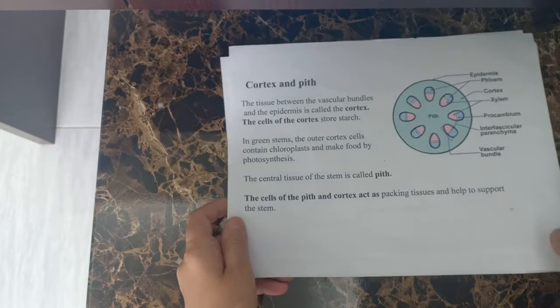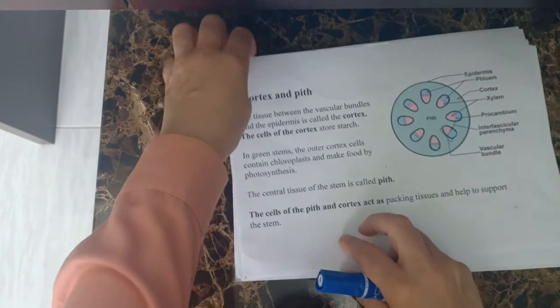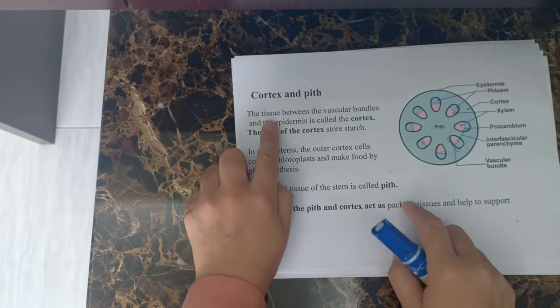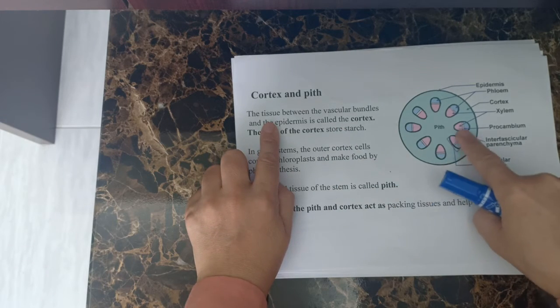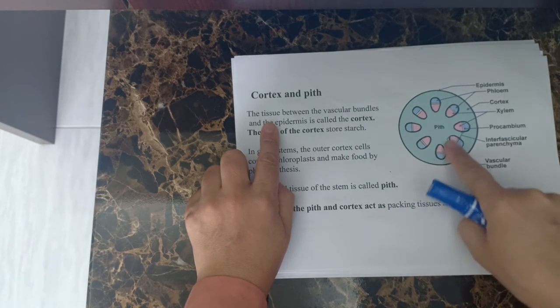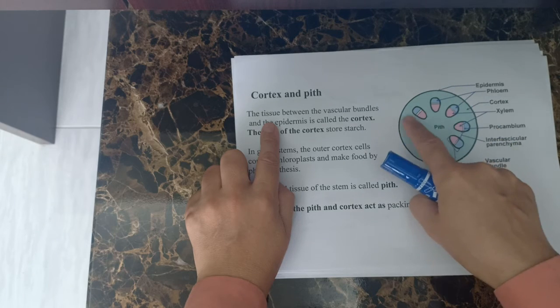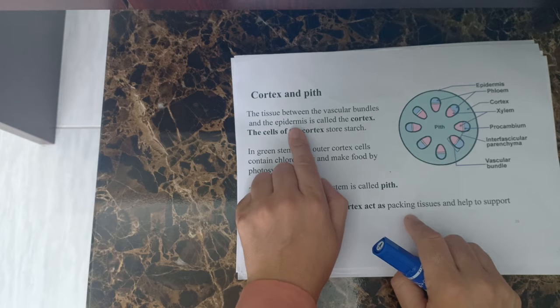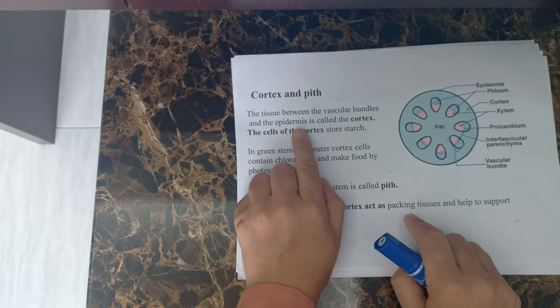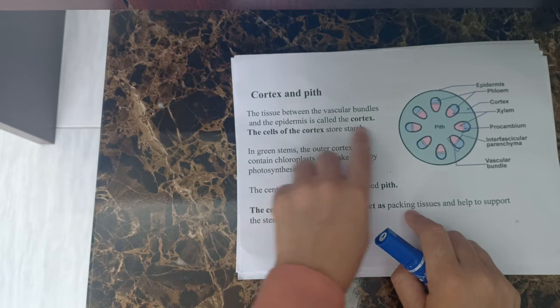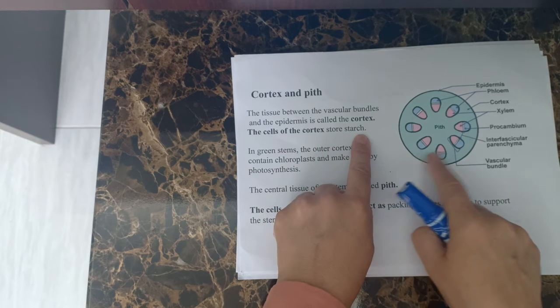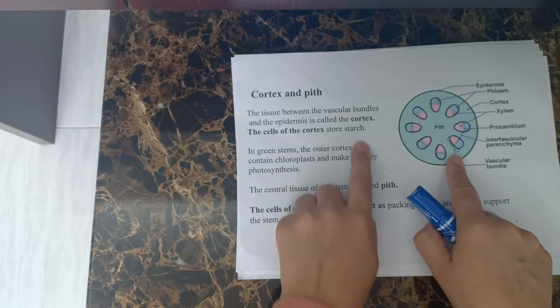And you have what we call the cortex and pith. Here is the tissue between the vascular bundles, which is called the cortex. These are alive cells. The tissue between the vascular bundles and the epidermis is called the cortex. The cells of the cortex store starch, so the cells here also store starch.